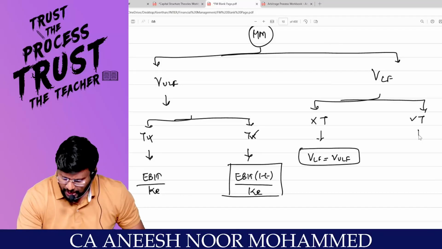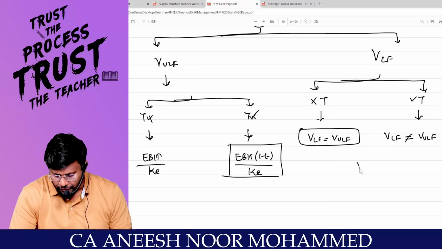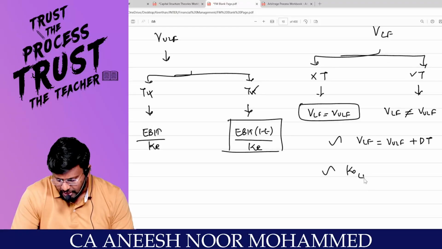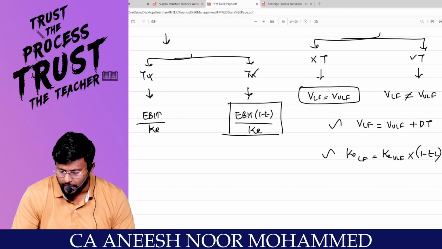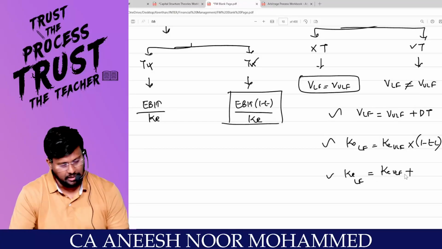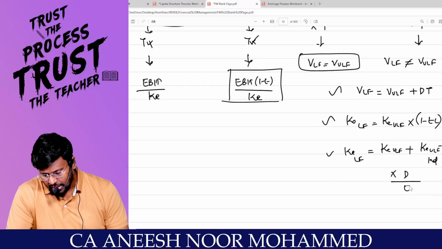My dear students, if there is tax, then the value of the levered firm will not be equal to the value of the unlevered firm. Value of the levered firm is equal to value of the unlevered firm plus GD. And the KO of the levered firm is equal to KO of the unlevered firm into 1 minus TL. And KE of the levered firm is equal to KE of the unlevered firm plus (KE of the unlevered firm minus KD) into debt divided by equity into (1 minus T).